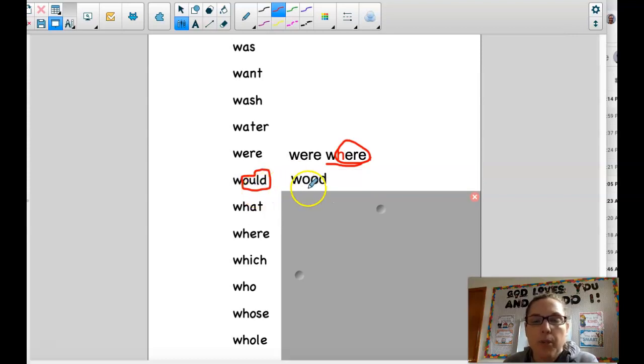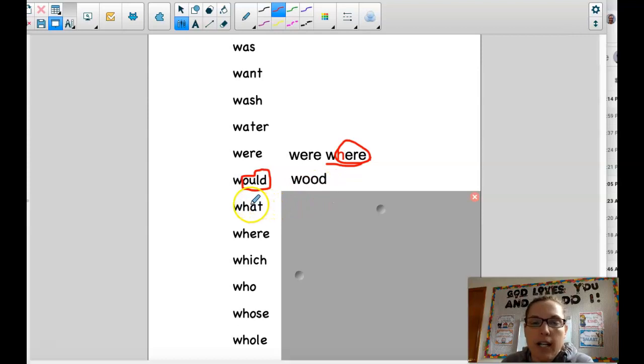Would is a homophone word. Would can also be spelled W-O-O-D. An example sentence using W-O-U-L-D is, I would like to go back to school. An example sentence for W-O-O-D is, my husband built the shelf out of wood.